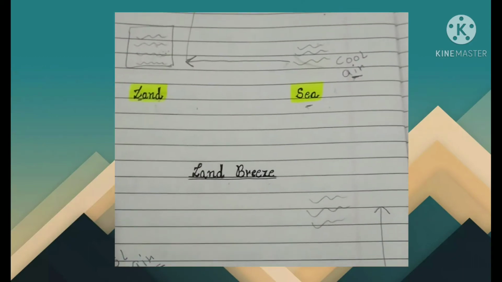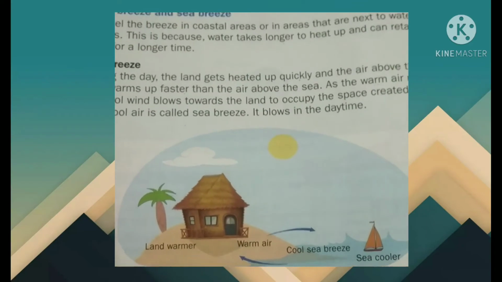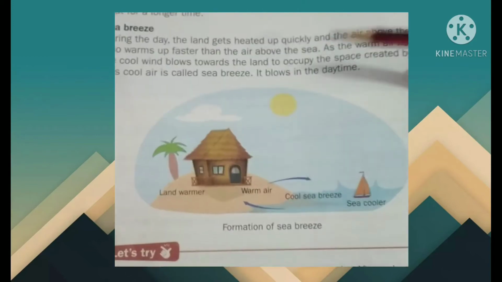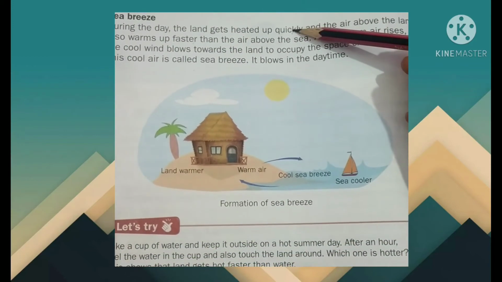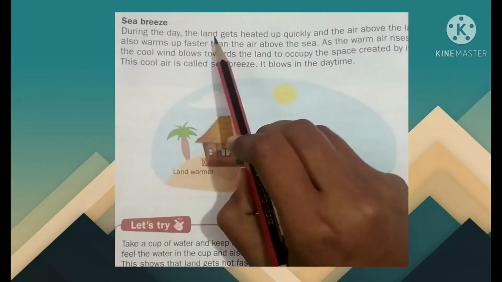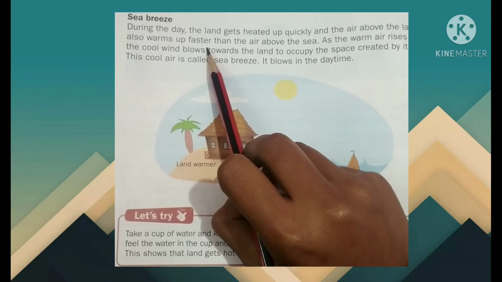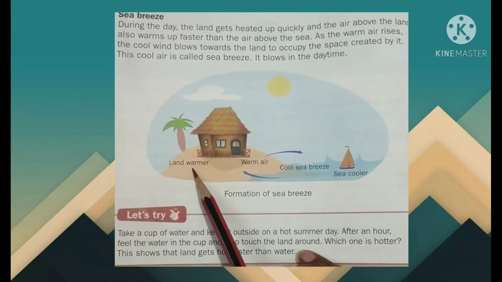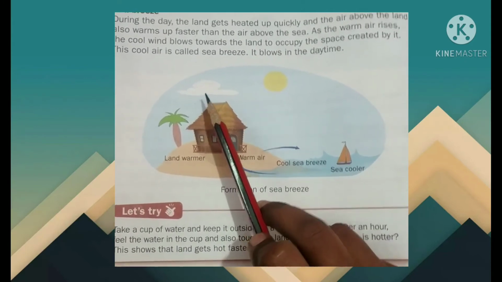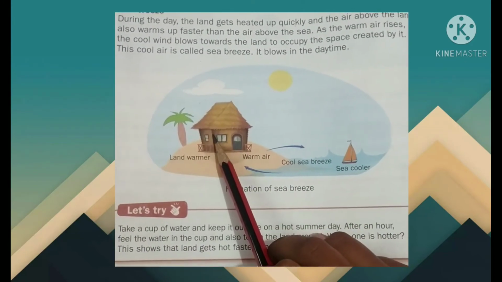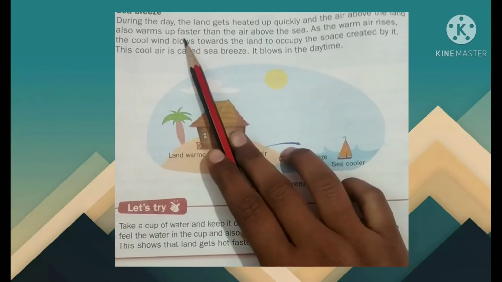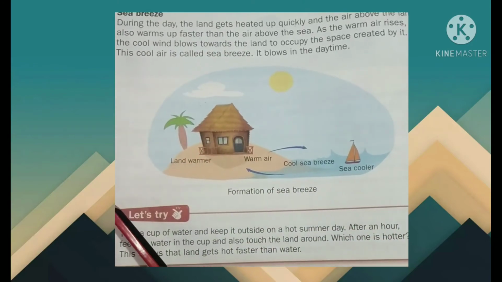Now, we will read it from our book. See, sea breeze. During the day, the land gets heated up quickly. This we already studied. And the air above the land also warms up faster. Now you tell me, the air which is above the land will also warm up faster, right?